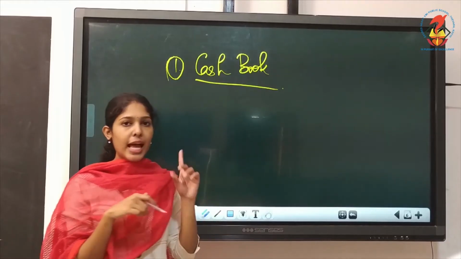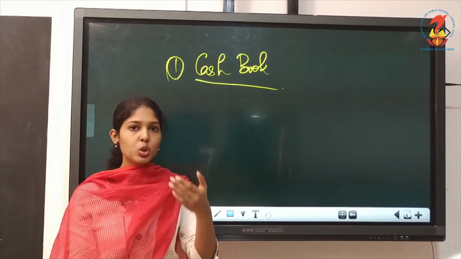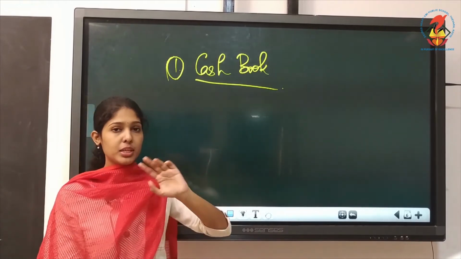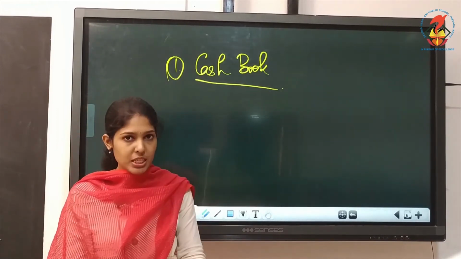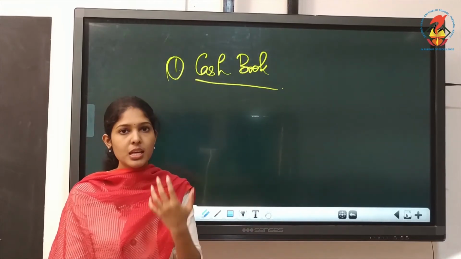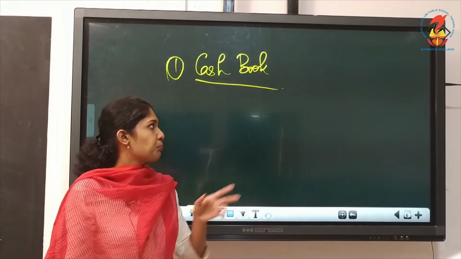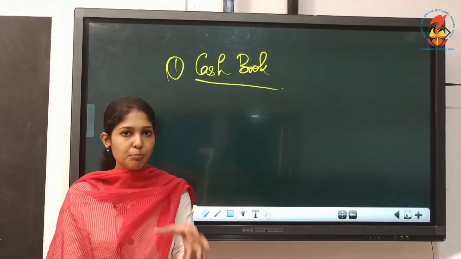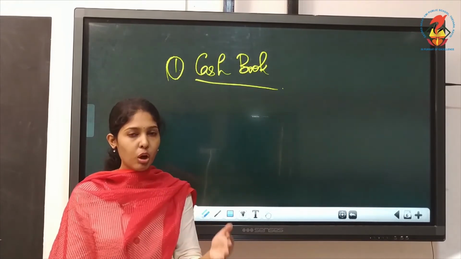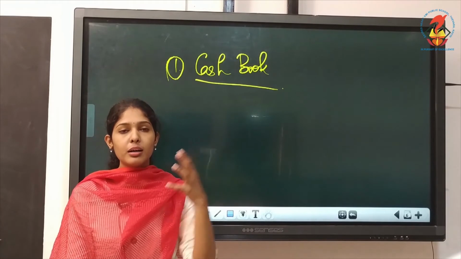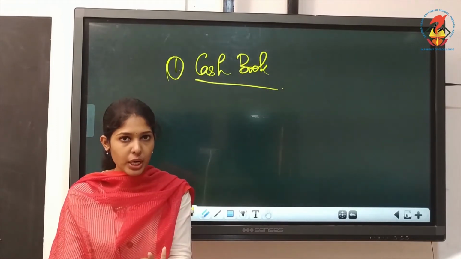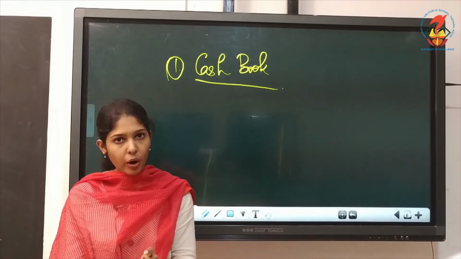Cash book is a subsidiary book of journal. It is also known as subsidiary books. I forgot to tell that name. Not only cash book, all special purpose books can be referred to as subsidiary books also. So cash book is a subsidiary book or subdivision of journal. It is also known as a book of original entry, in which cash and bank transactions will be recorded in a chronological order.